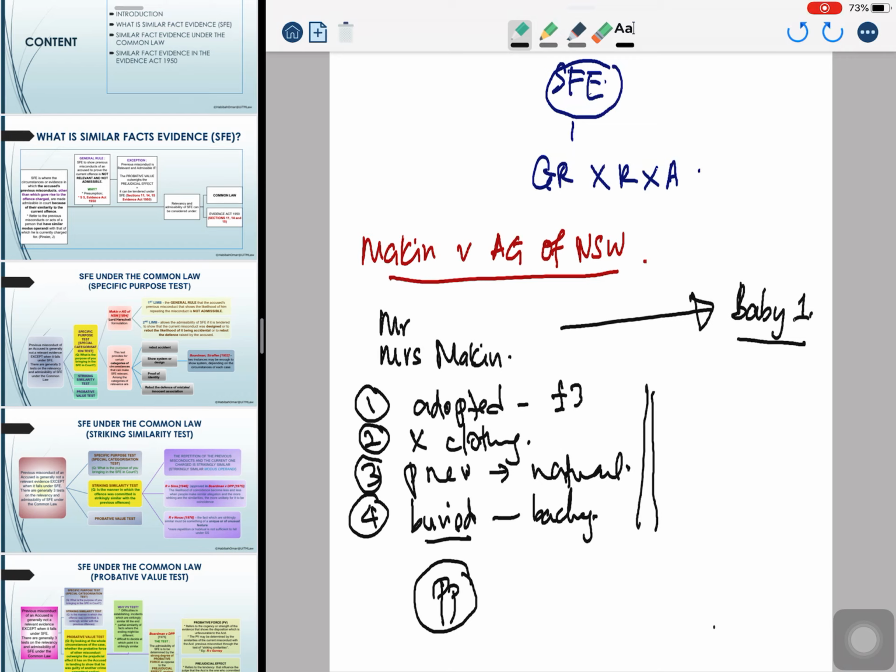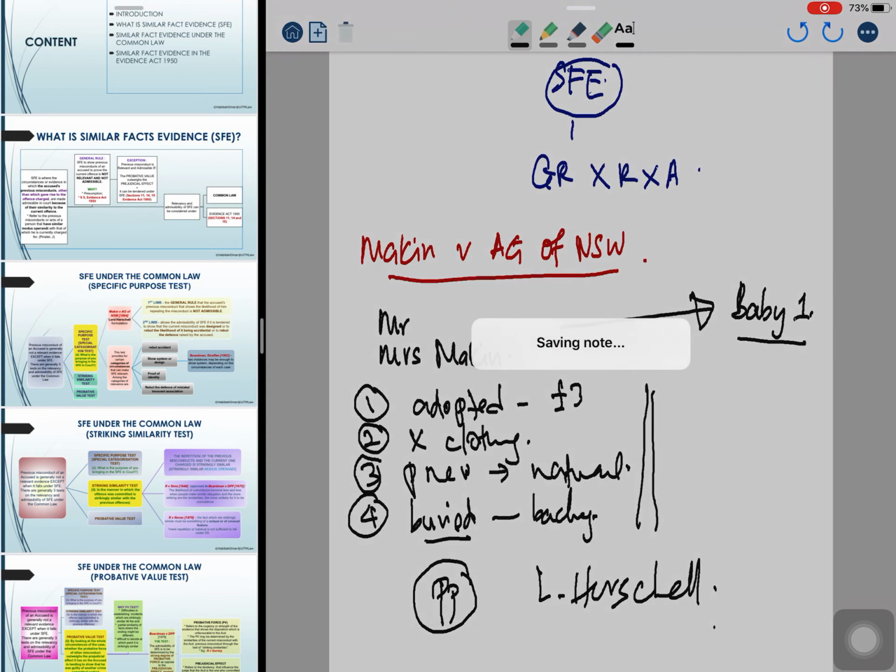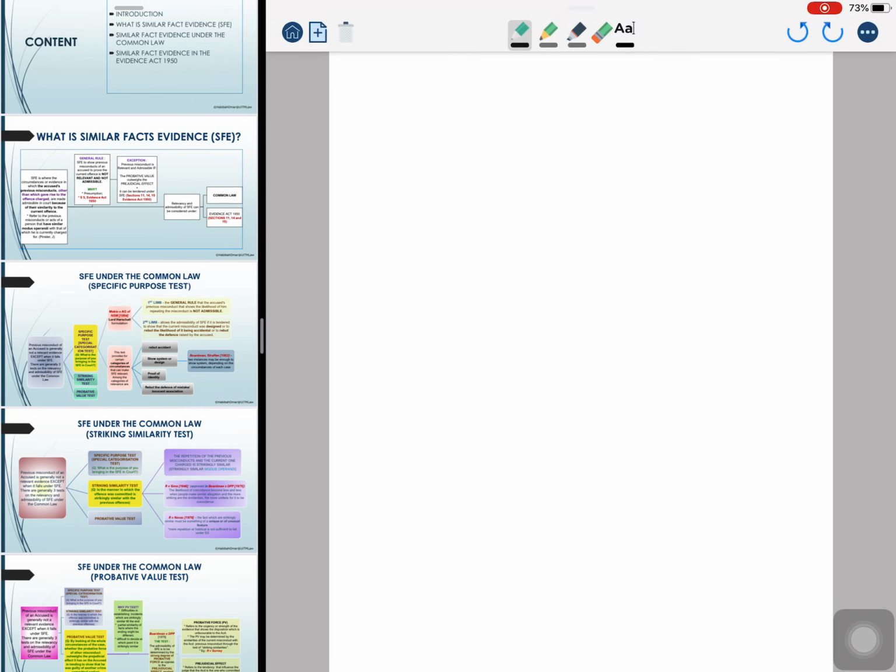Now in this case we have Lord Herschel, who did the formulation in discussing similar facts evidence. What is stated by Lord Herschel is that, in discussing whether we should allow similar facts evidence, the discussion can basically be separated into 2 limbs.